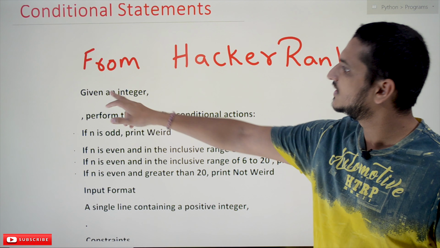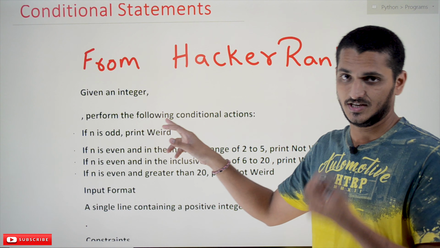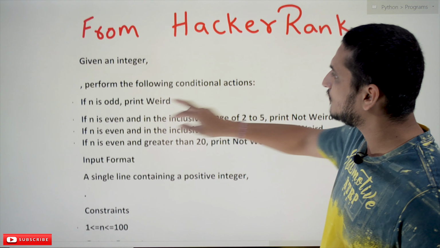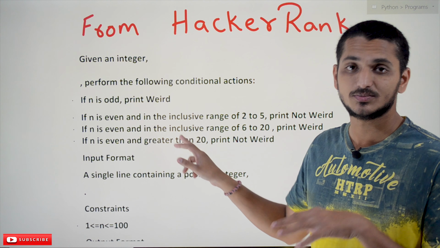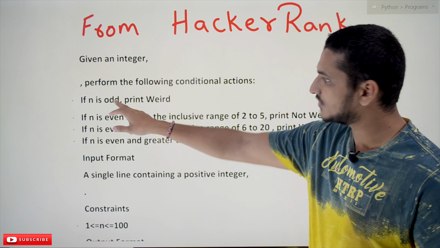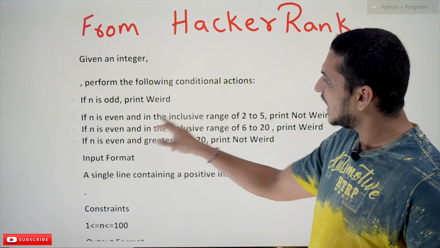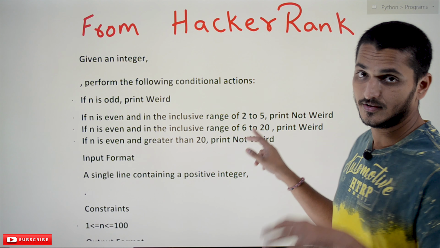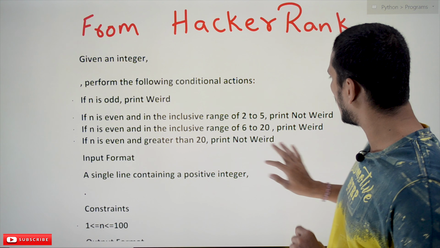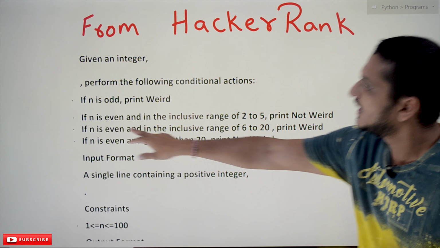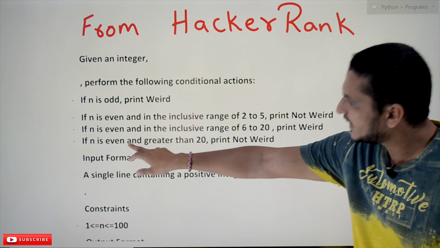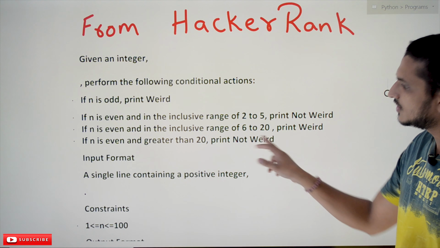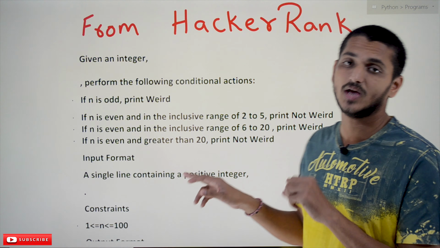It's given like this: input is given as an integer, and we have to perform the following conditional actions. If n is odd, print weird. We have to display weird if n is odd. If n is even and in the inclusive range of 2 to 5, we have to display not weird. If n is even and in the range of 6 to 20, we have to print weird. If n is even and greater than 20, print not weird. These are the conditions we have to apply.